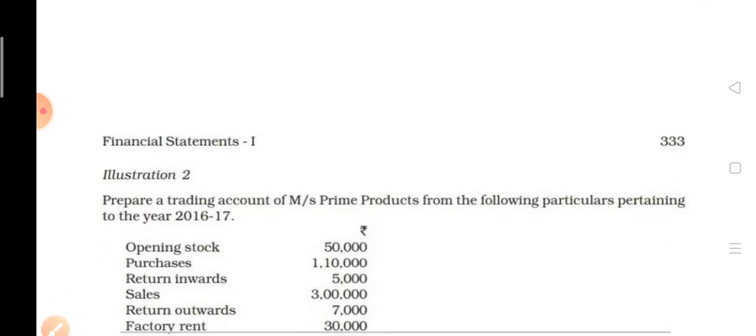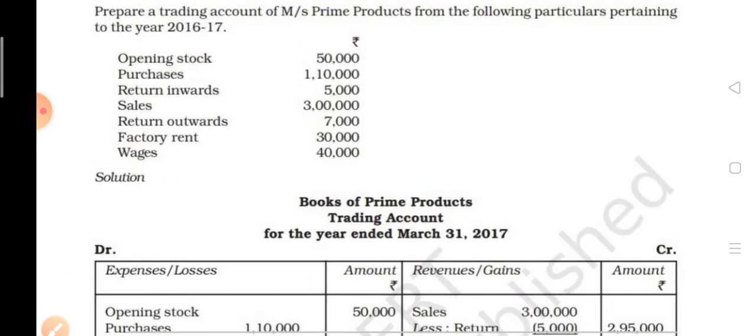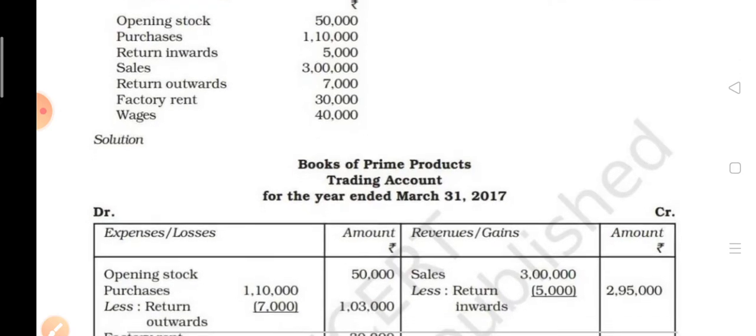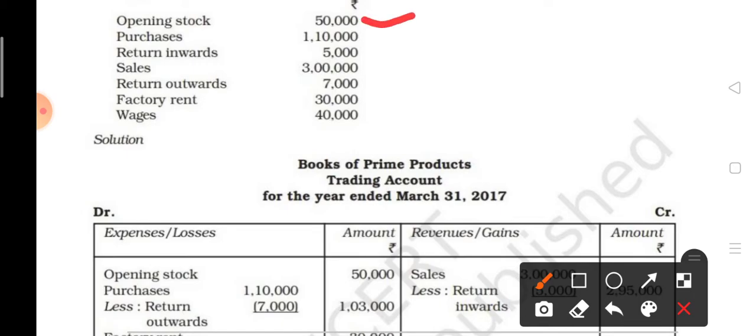Now this is question number 2. Again you have to prepare the trading account, the same thing in the same format. Purchase is 1,10,000. Here return inward is given.